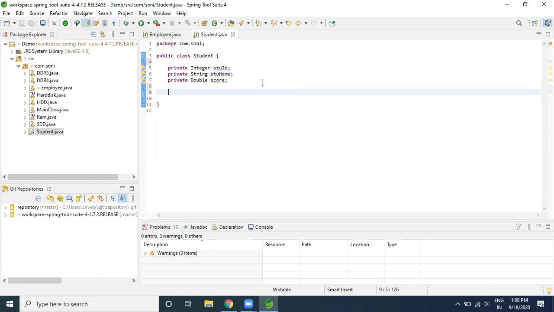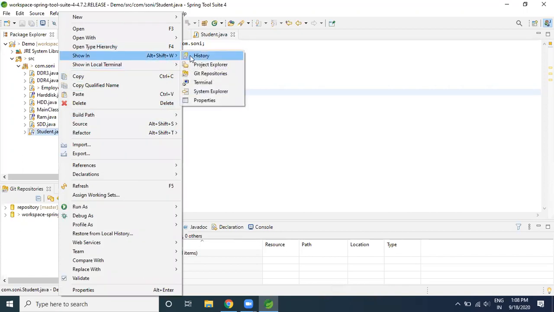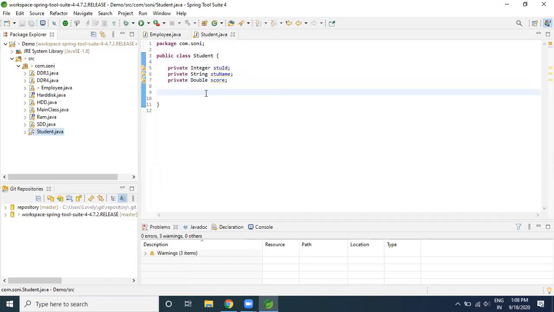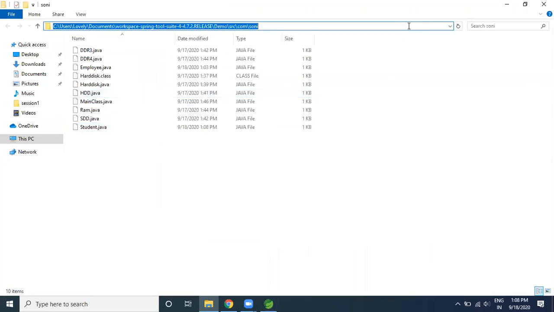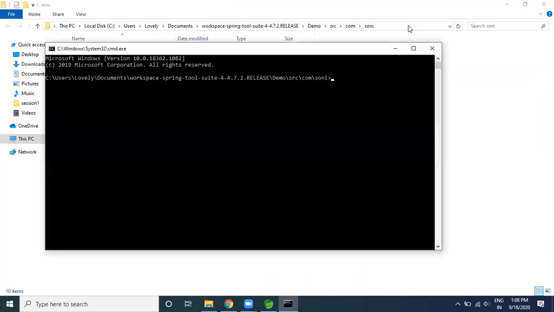Now I save this student class and let me do one thing: right click, open in system explorer. Now I type CMD here, and it gives me the path where my command prompt has been opened. Now I run javac Student.java to compile it. I have only three properties and did nothing else. Now I have compiled it.